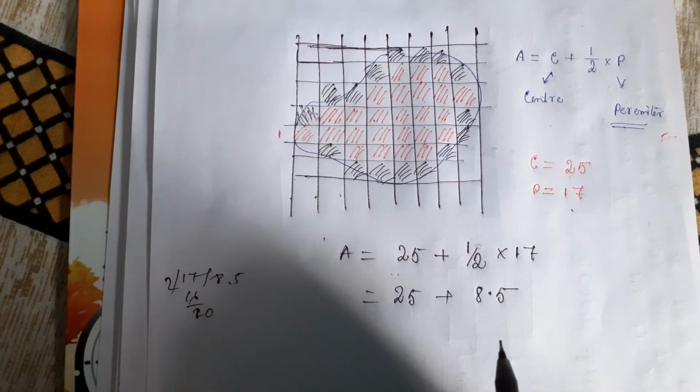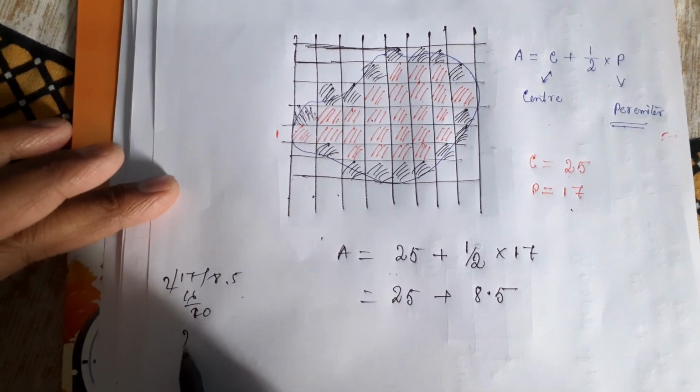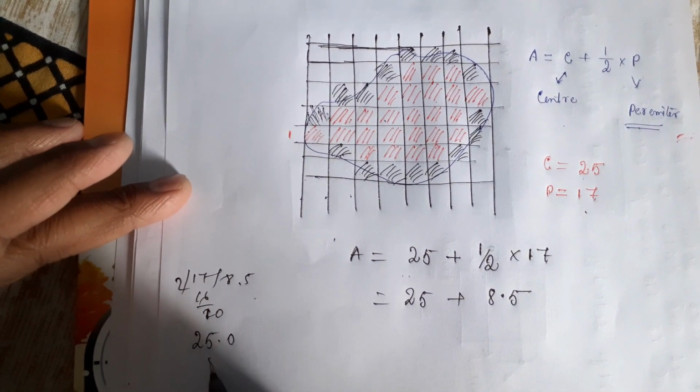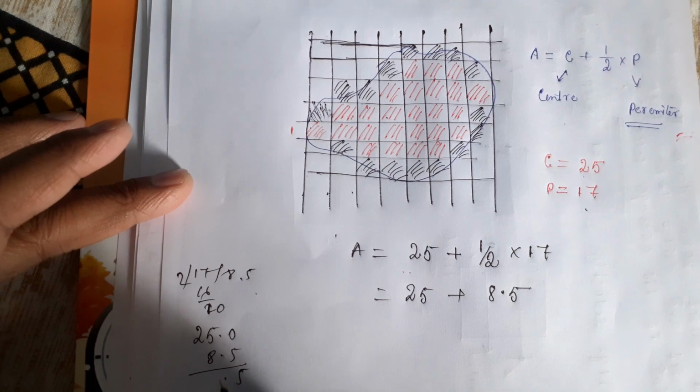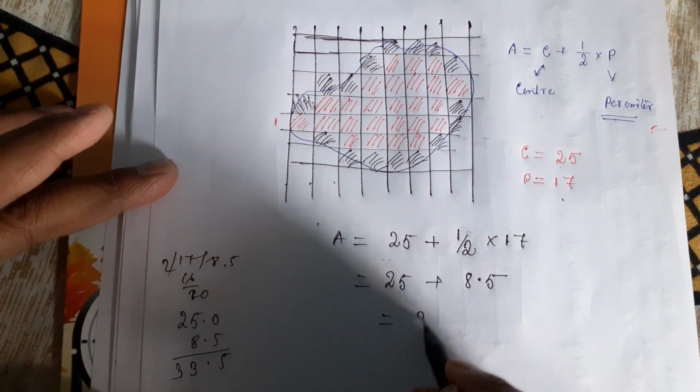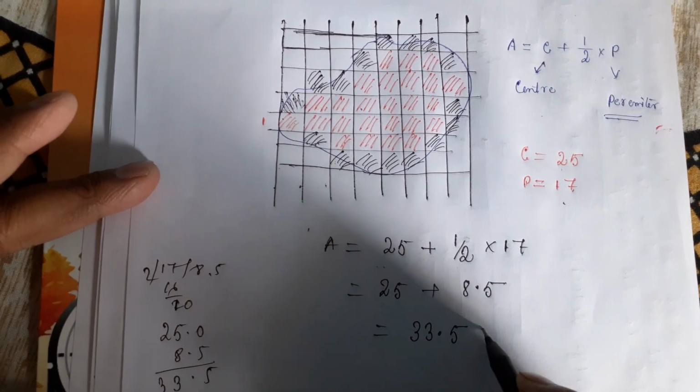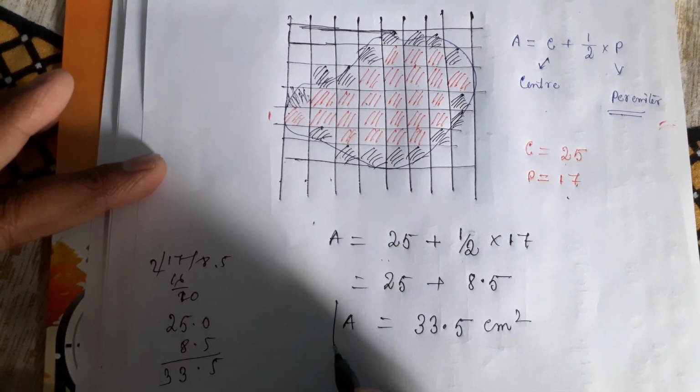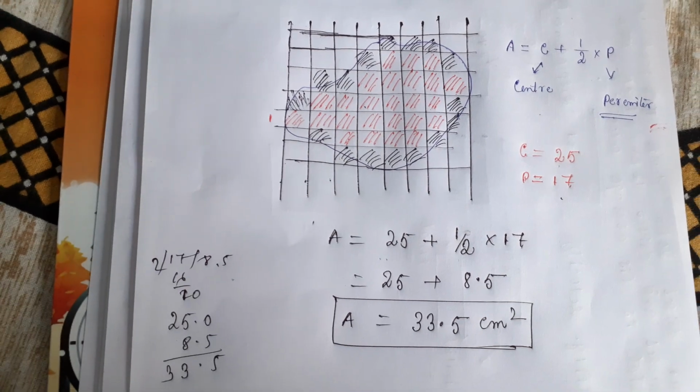So 8.5 you are getting here. So 25 plus 8.5, if you add, is 33.5 centimeter square, which will be the area of this irregular shape.